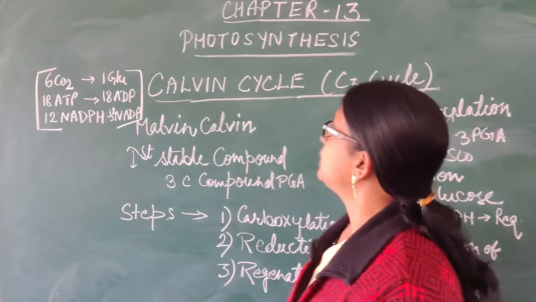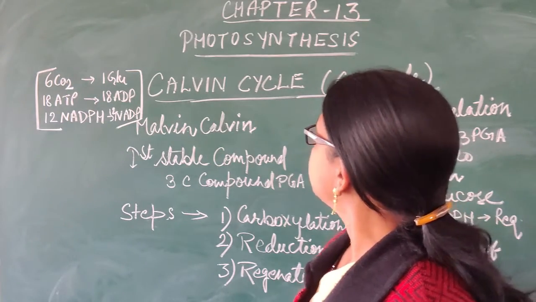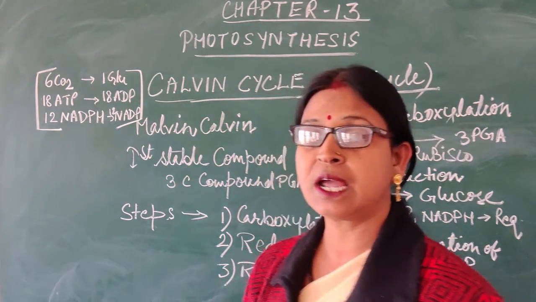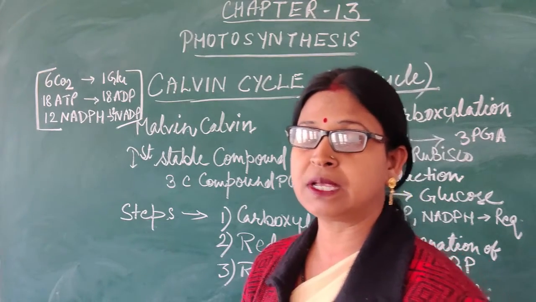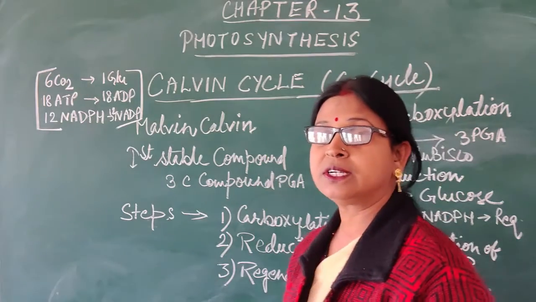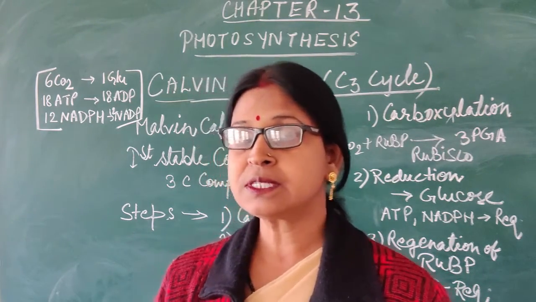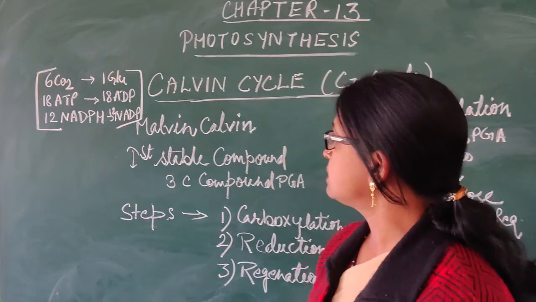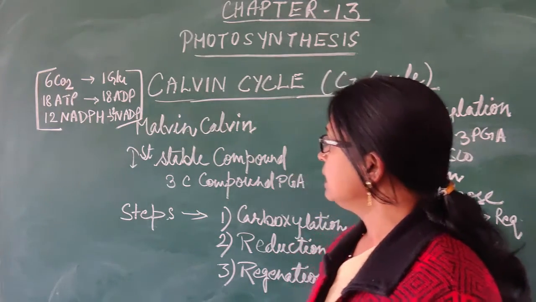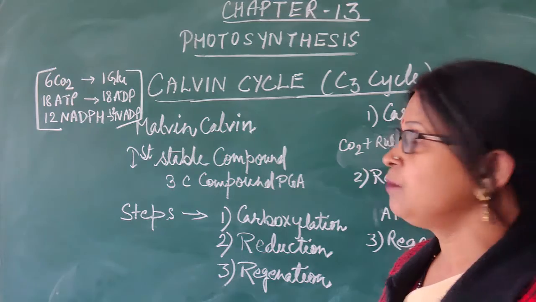In the previous video, we discussed photosynthesis: the photosynthetic requirements, the process of photosynthesis, the light reaction, and the structure of the chloroplast. Today we will discuss the Calvin cycle, or the dark reaction, which occurs in the plant. The reactions of the Calvin cycle were first elucidated by the scientist Melvin Calvin, and that's why it is known as the Calvin cycle.